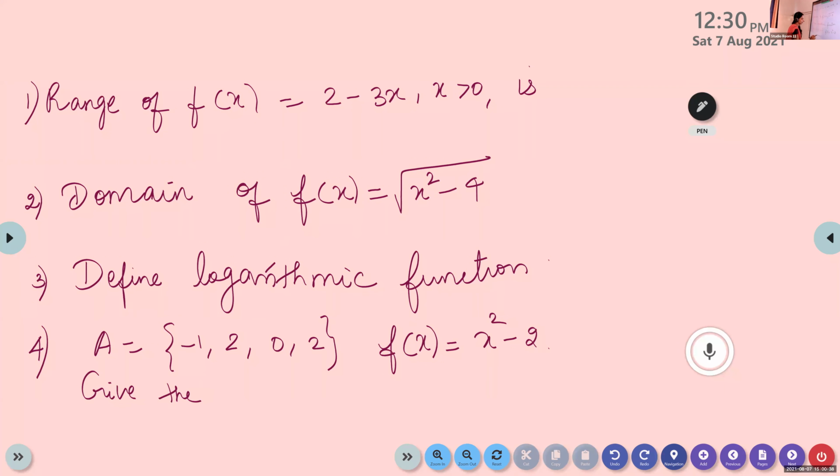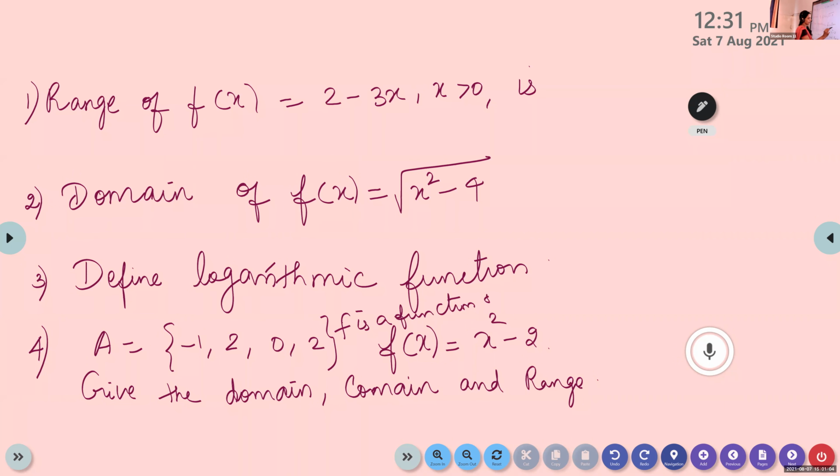Give the domain, codomain, and range. See children here, f is a function on A, sorry, not function children, it is a relation. F is a relation on A given by f of x is x square minus 2. Give the domain, codomain, and range.